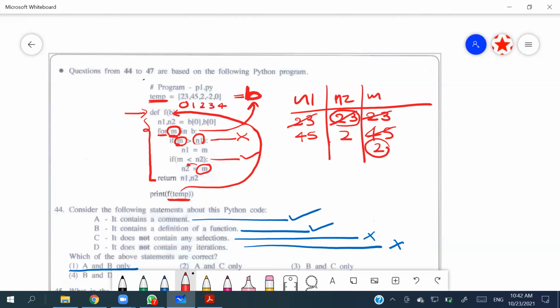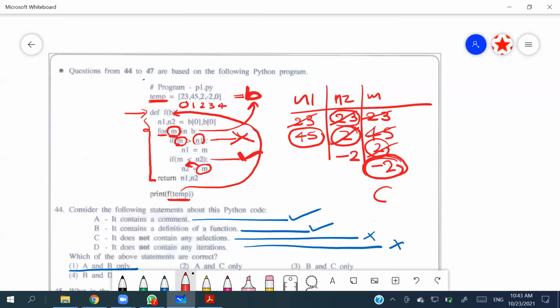Goes up again. m will be given the value -2. So then again, m larger than n1. m is -2, n1 is 45. So it is not larger. Again, the condition is false. Then goes to the next if. It says m less than n2. m is -2, n2 is 2. So it is less. It is correct again. So m is assigned to n2. So n2 will be -2.